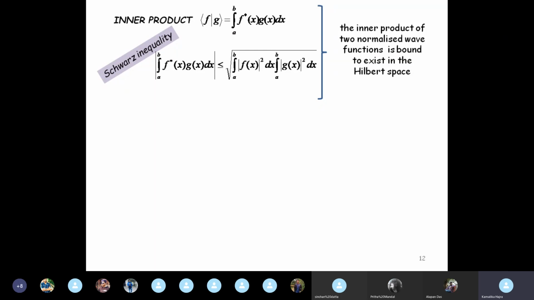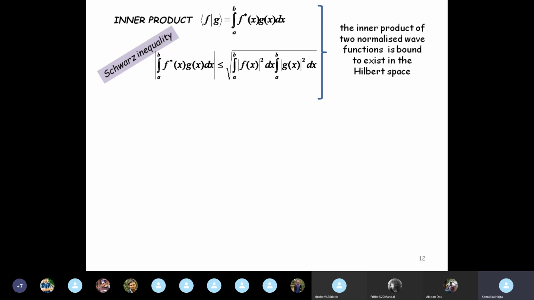So if we are talking about two wave functions for a given problem, and if they are admissible wave functions, that is, if they do represent physical states of a particle or of a system, then they exist in the Hilbert space. And using the Schwarz inequality, we can see that their inner product will also always exist in the Hilbert space.